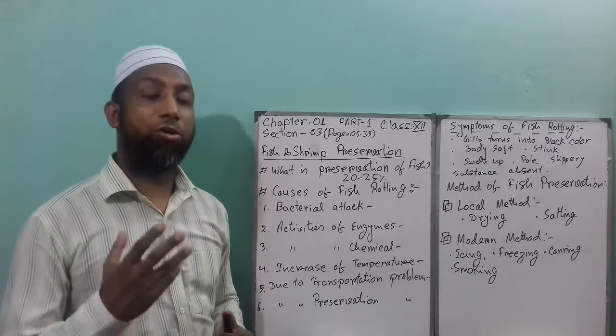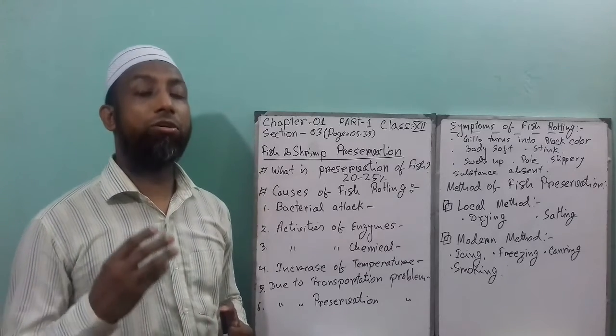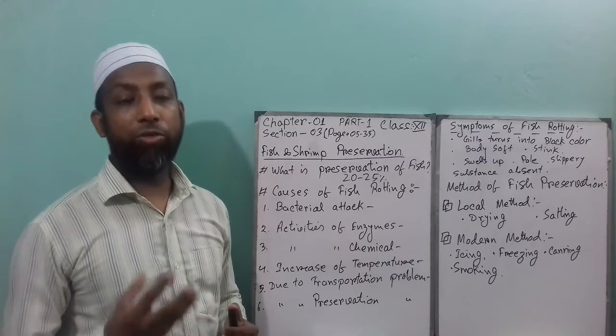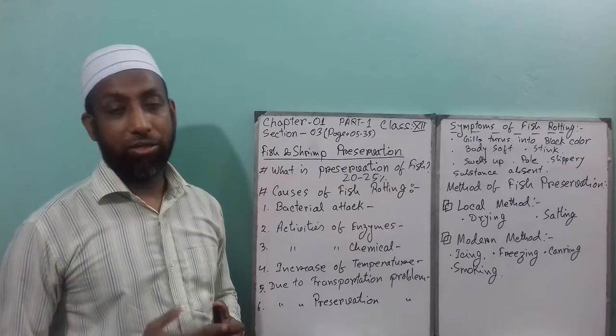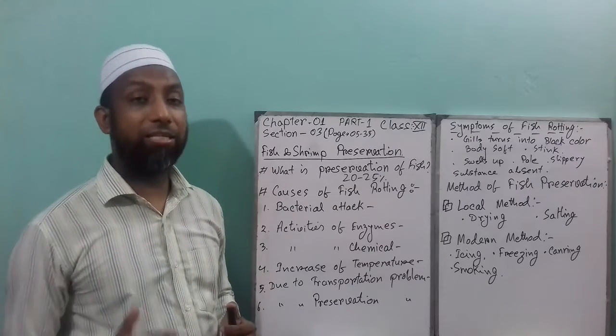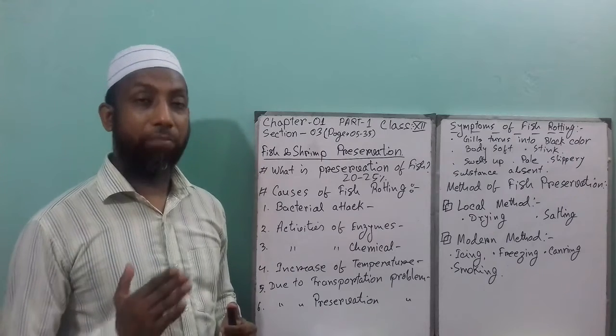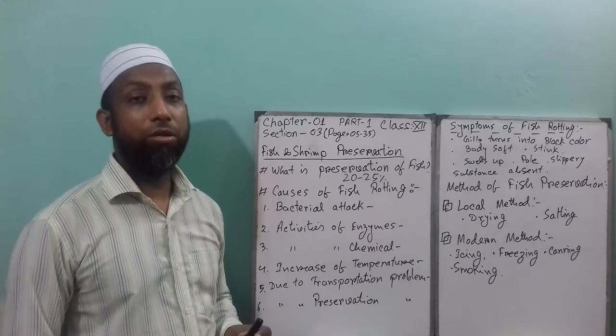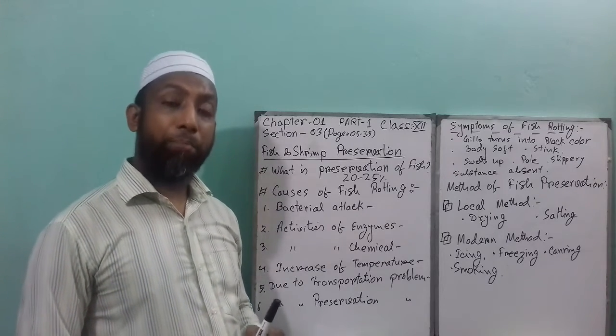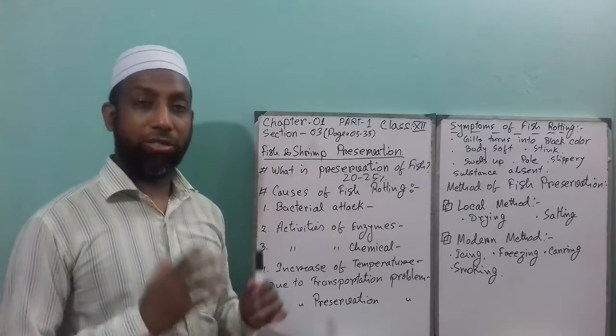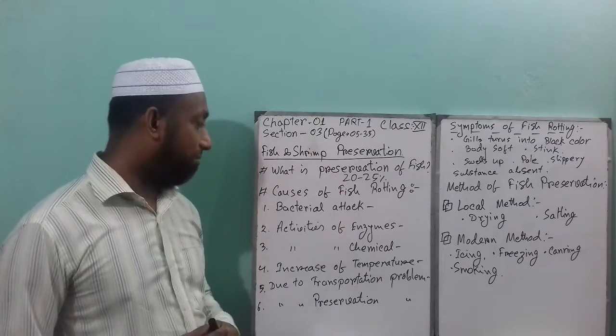That means you will not consume it, and if you do not consume it, then nobody will buy it. So to prevent rotting or destruction, you have to maintain proper preservation. So this is the concept of preservation.